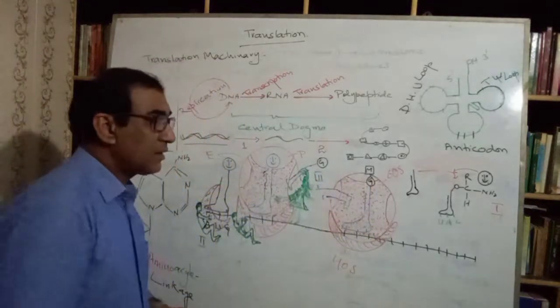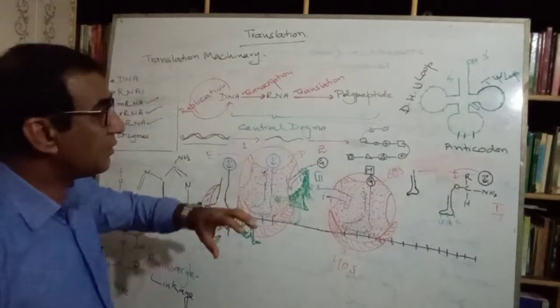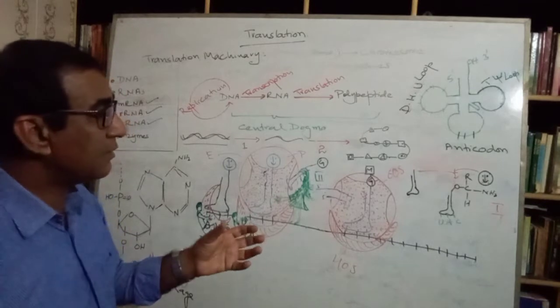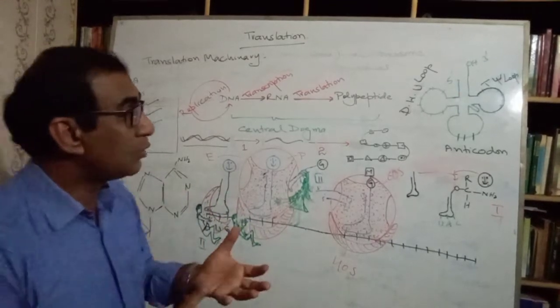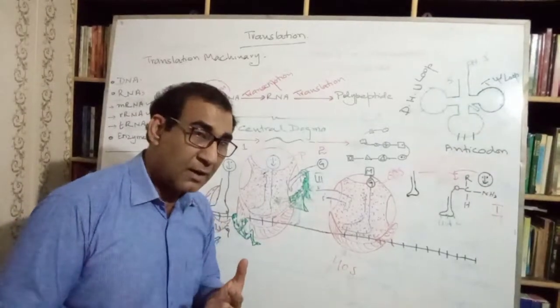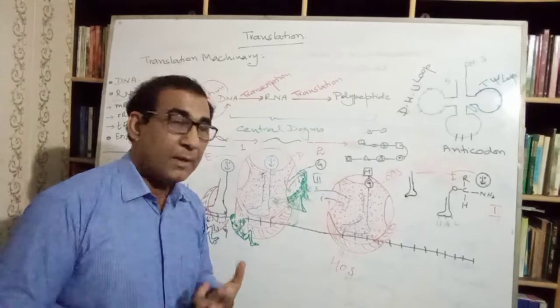As I was explaining, transcription involves three processes, and three types of molecules are formed: the formation of rRNA, formation of tRNA, and formation of mRNA.